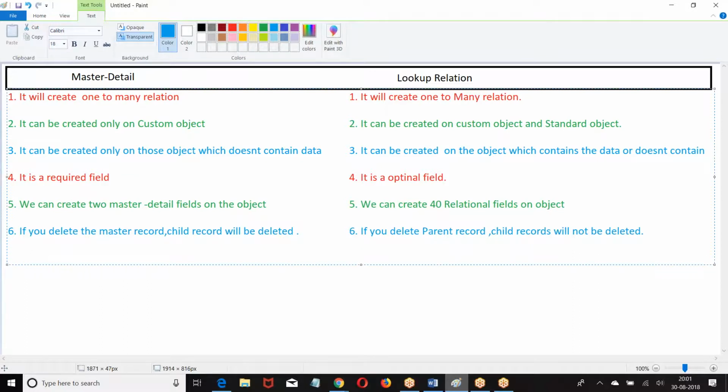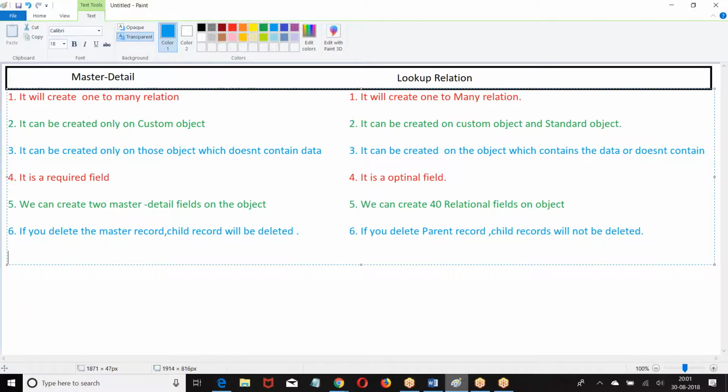Lookup is what? It is not mandatory that you should have a parent. The lookup field is not a required field. So a child can exist without a parent. A child can be created without a parent. So if you delete a parent, the child will be there. Whereas in master detail, a child cannot exist without a parent.